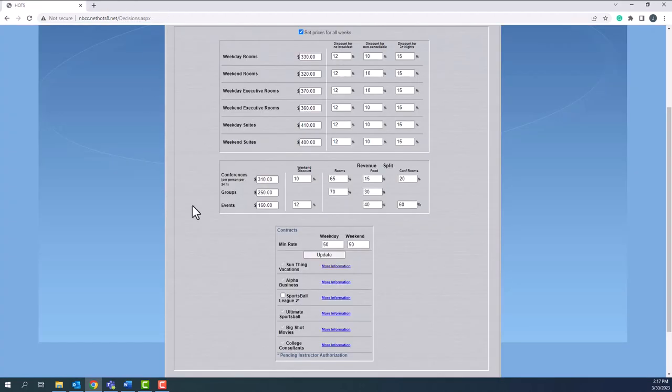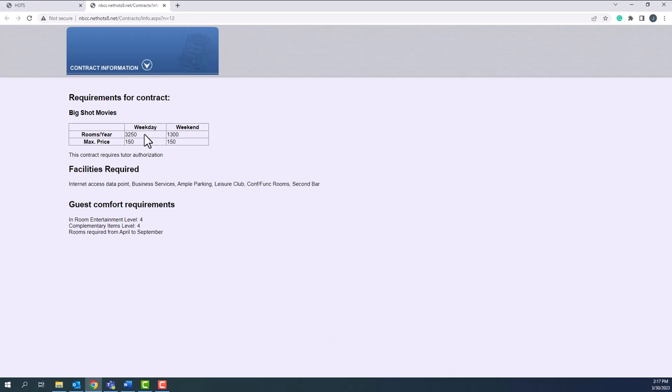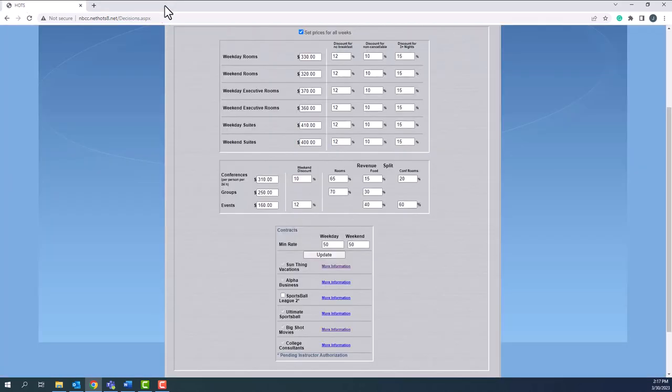Every contract will have different characteristics. So Big Shot Movies has lots of weekday and weekend rooms. They're from April to September, but they have a lot of requirements before you're willing to bid on that piece of business. They are paying a $150 rate per room. Again, like all the other statistics in this simulation, it changes every time. So the contract that you see in one round may not be there next round, or it might be there under the same name, but the numbers and requirements might be completely different.